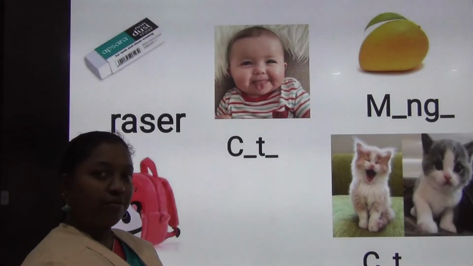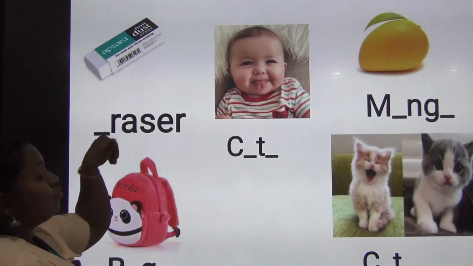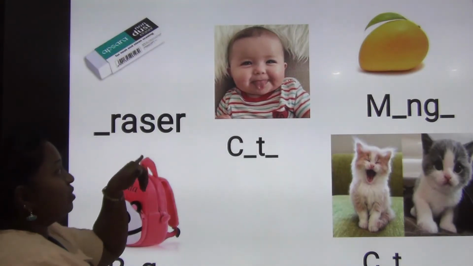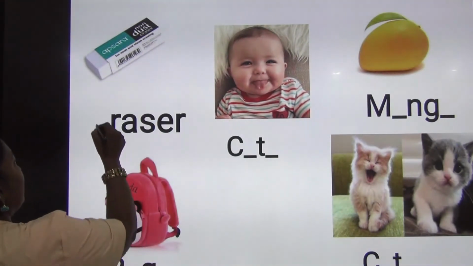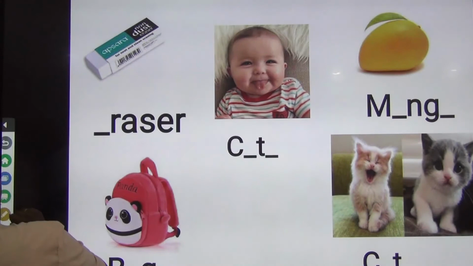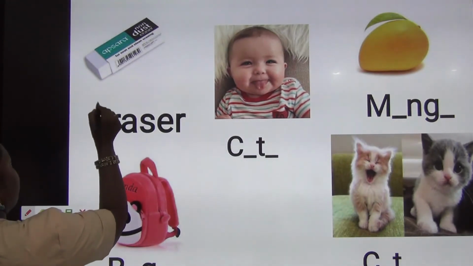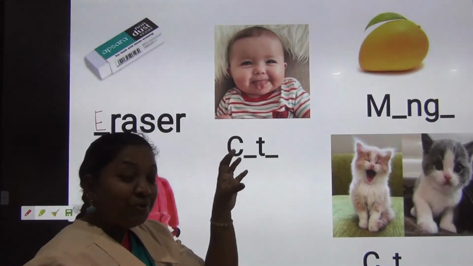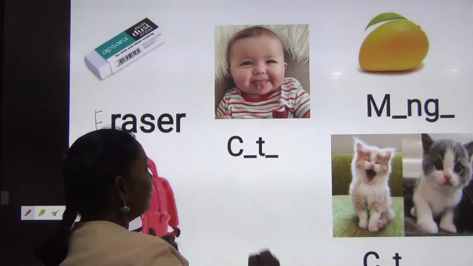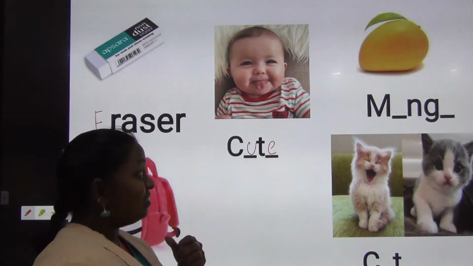Can you do the example by looking at this picture? By seeing this you can add which vowel letter will be used here. So what is this? Eraser. What sound? E. So E is the vowel, no? Eraser. See that the baby looks so cute. What sound are you getting? Q-U-T-E. Very nice, easy, no?